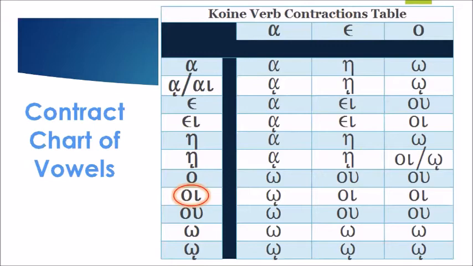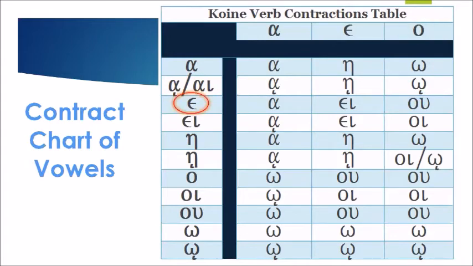Epsilon plus oi becomes oi still. Epsilon plus O becomes O. Epsilon plus omega becomes omega. And epsilon plus omega with iota subscript retains as omega with iota subscript. Let's proceed to the omicron. The omicron, when contracted with alpha, becomes omega. Omicron plus alpha with iota subscript, or I, becomes omega with iota subscript.